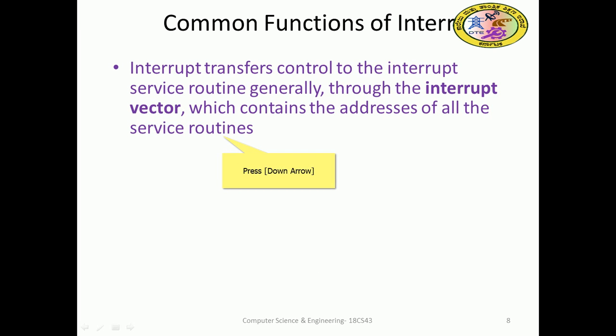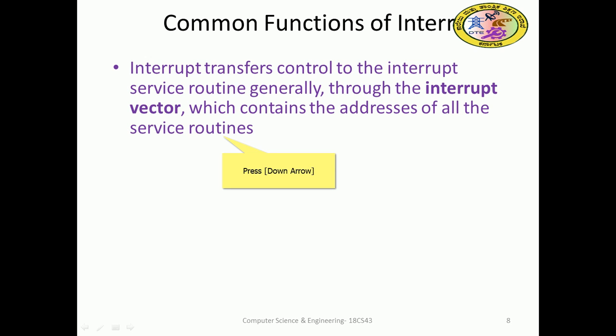An interrupt transfers the control to the interrupt service routine. The interrupt service routine is a program which has an address and a complete body, stored in memory.